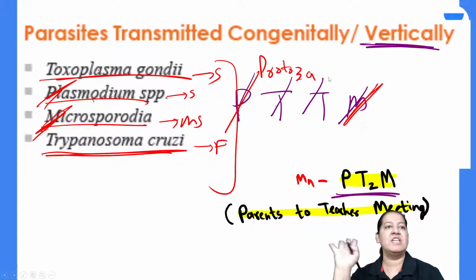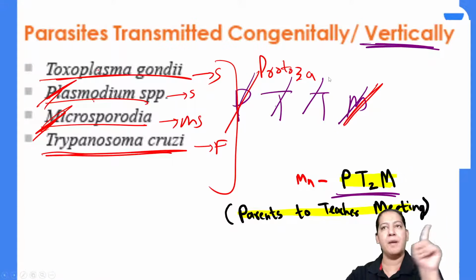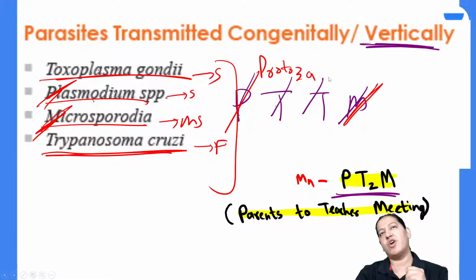So the mnemonic is PTTM. Say the full form. Everyone give me a thumbs up. So these are the parasites which spread by the vertical route. The mnemonic is PTTM. It is Plasmodium, Microsporidia. The 2 T are in front of you: Toxoplasma and Trypanosoma. Give me a thumbs up. You are not giving the thumbs up. Thumbs up do pehle.